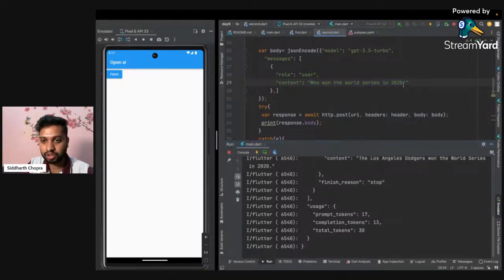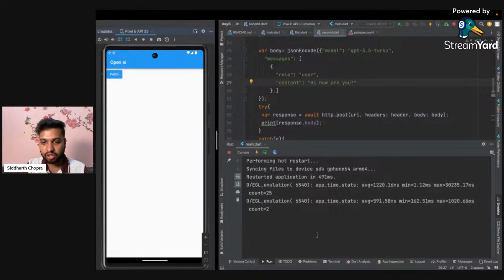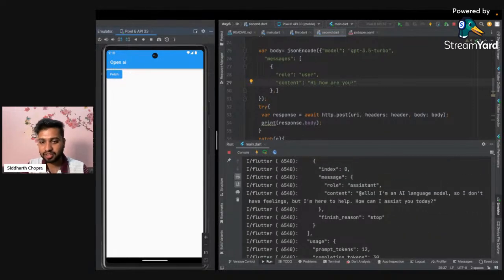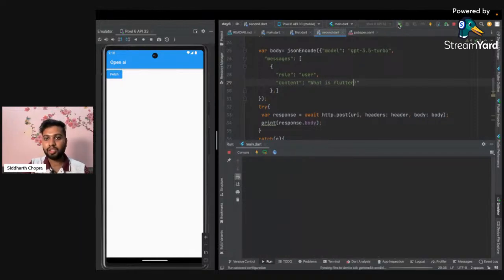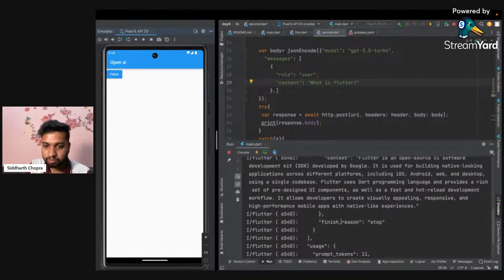Even if I want to change this question, as this is ChatGPT, it knows almost everything. So let's ask something very simple: hi, how are you? It will answer. I'm clicking fetch, and it answers: hello, I'm an assistant, so I don't have feelings, but I'm here to help. How can I assist you? Let's ask, what is Flutter? I'm clicking on run, clicking on fetch again, and now you get the information.